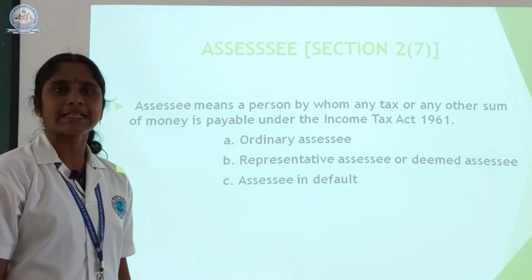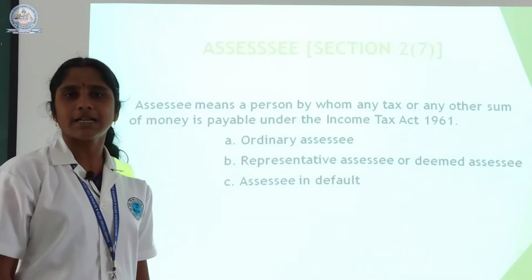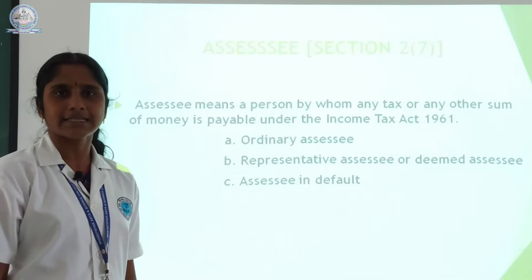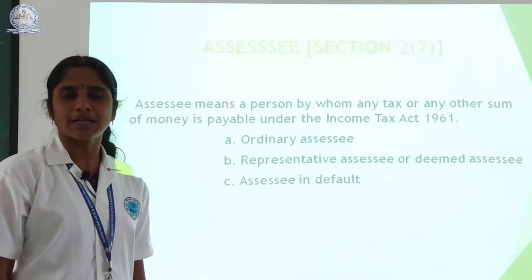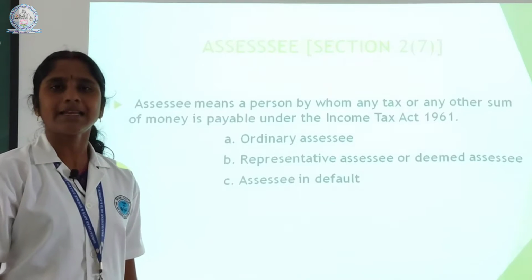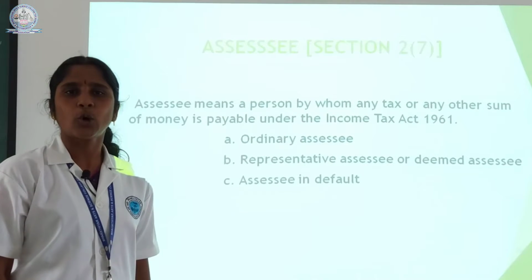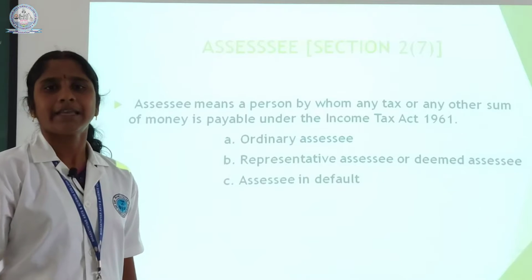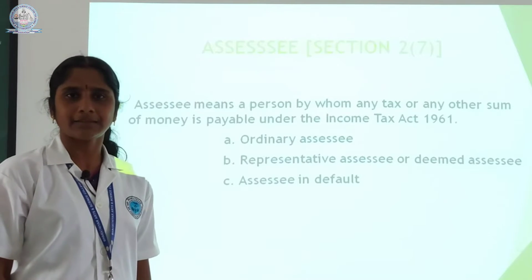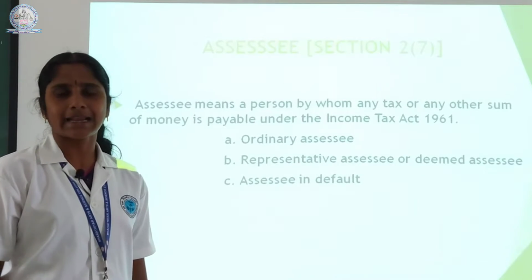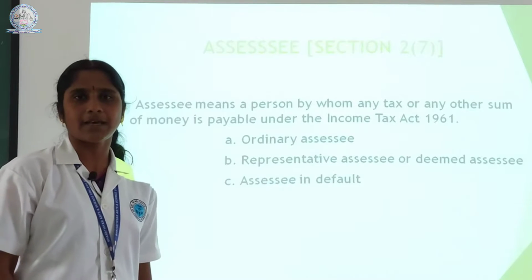Assessees are mainly classified into 3 categories. One is ordinary assessee, second is representative assessee, third one is assessee in default. Ordinary assessee means those who are filing the return in time and paying tax to the government at the correct time. They are called ordinary assessees.